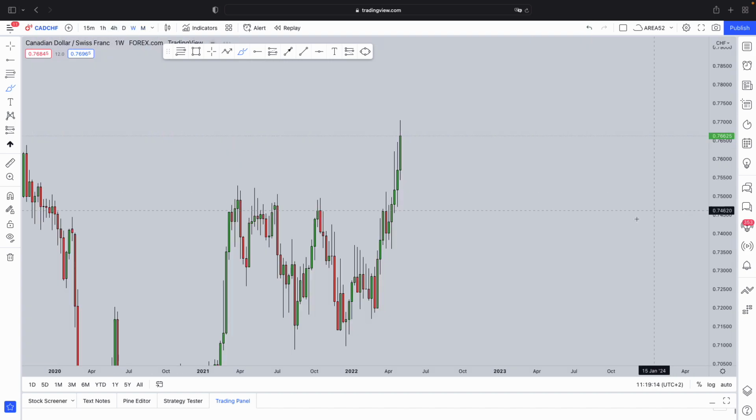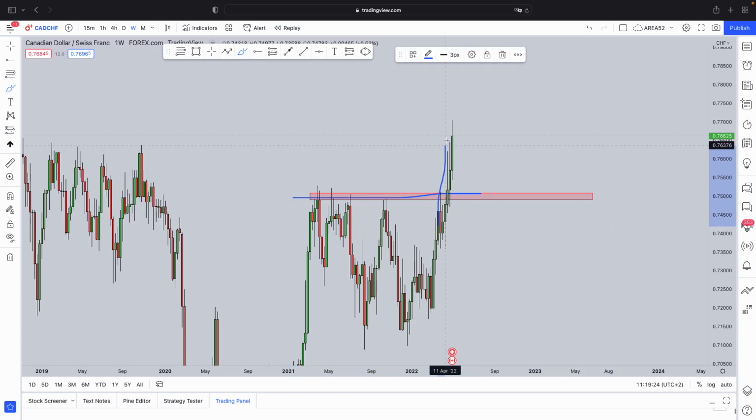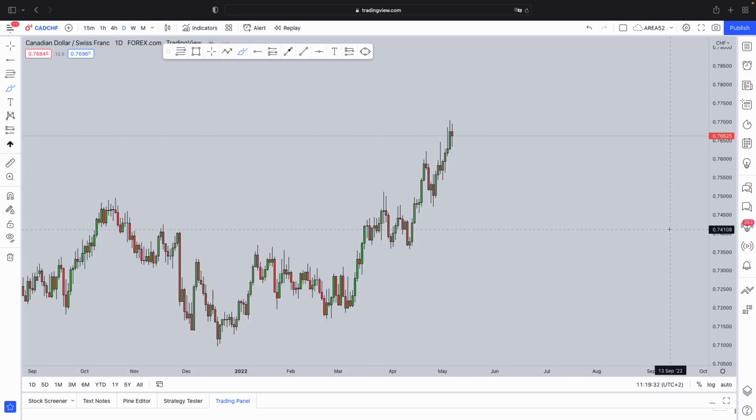Now from the weekly time frame, what do we see? We can see over here this massive structural level that the market had printed. All of these levels acted as a strong level of resistance, and once resistance gets broken and becomes support, we can definitely expect that pullback before the continuation to the upside as well. Now from the daily time frame, what do we see?